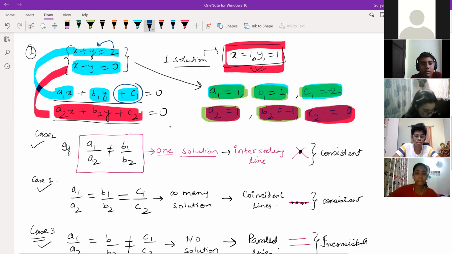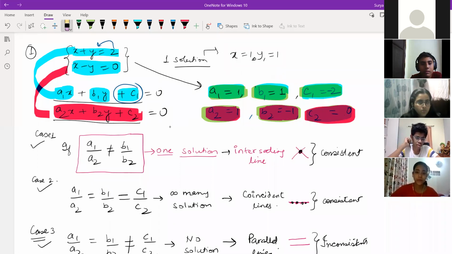Sir, coefficient of second equation, sir. No, B1 and B2 I'm saying. B1 and B2. Sir, the coefficients of y in the first and second equation. Yes, like that you should tell.